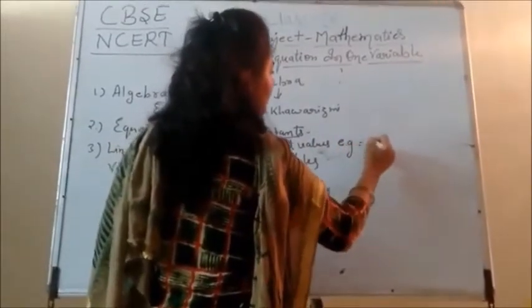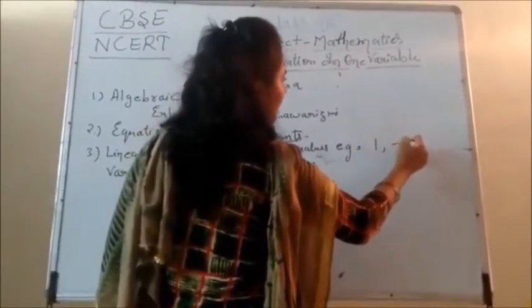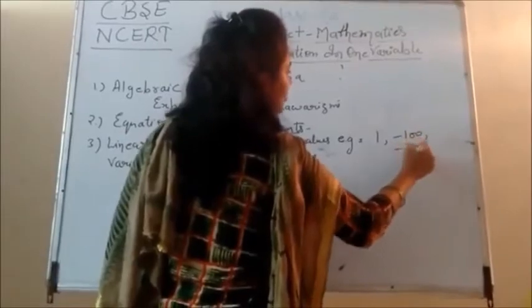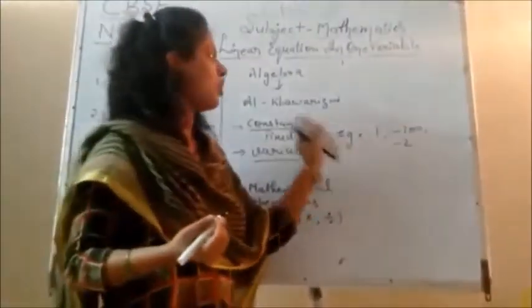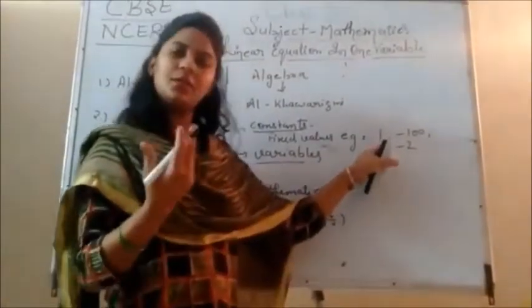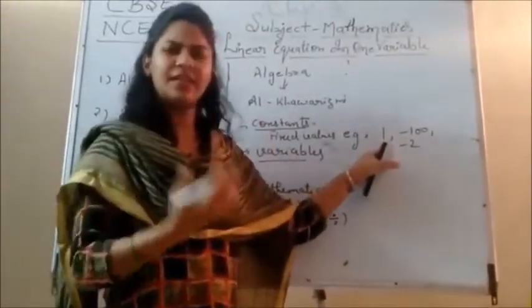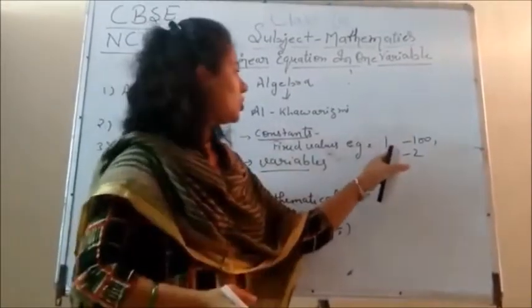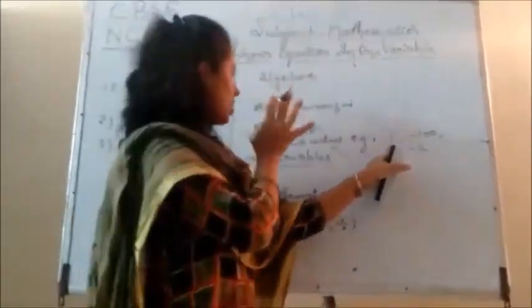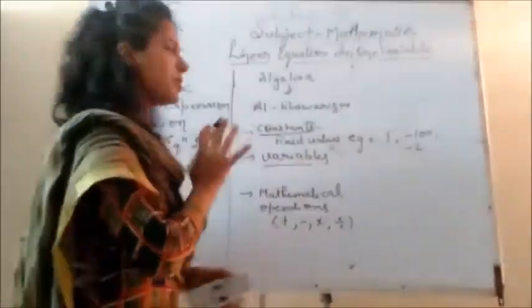For example, 1, minus 1, 100, minus 2, all numerical values are constants, because the value of 1 is 1. Can you say that 1 and minus 1 are same? No, because one is positive, other one is negative. So the numerical values are constant.